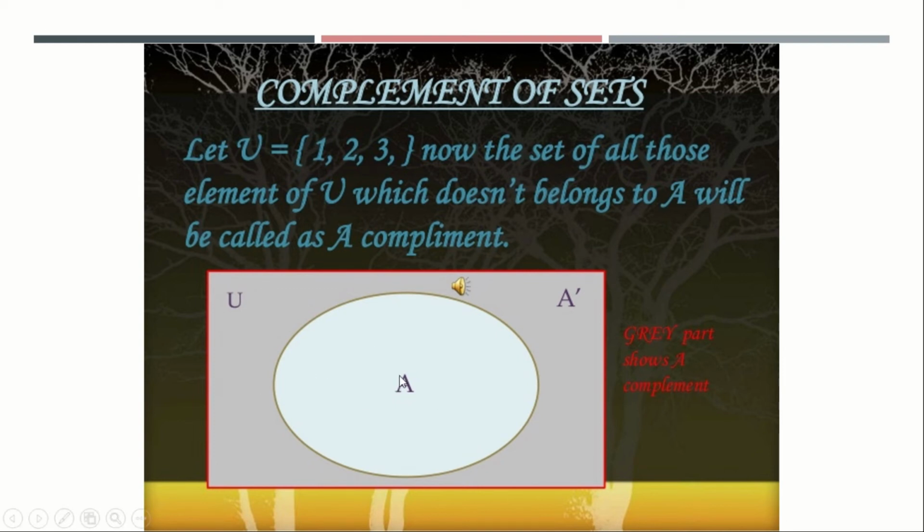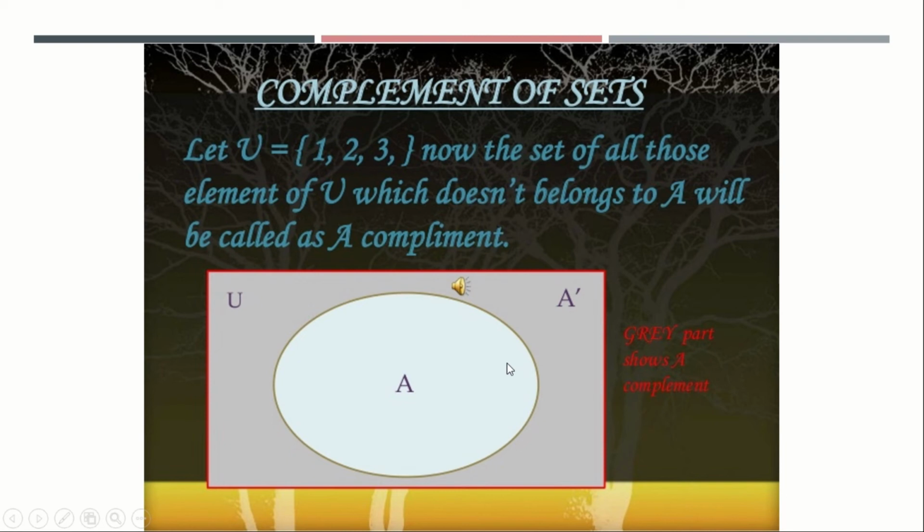Whereas the set A contains A is equal to 1, 2, 3. So the universal set contains 1 to 9, whereas A is 1 to 3. So A is considered a subset of U. What is the complement of A? The complement of A is the set which contains only elements which are not in set A. Since A is 1, 2, 3, A dash is 4, 5, 6, 7, 8, 9, because the universal set is from 1 to 9, where 1 to 3 is set A, and 4 to 9 is the complement of A.